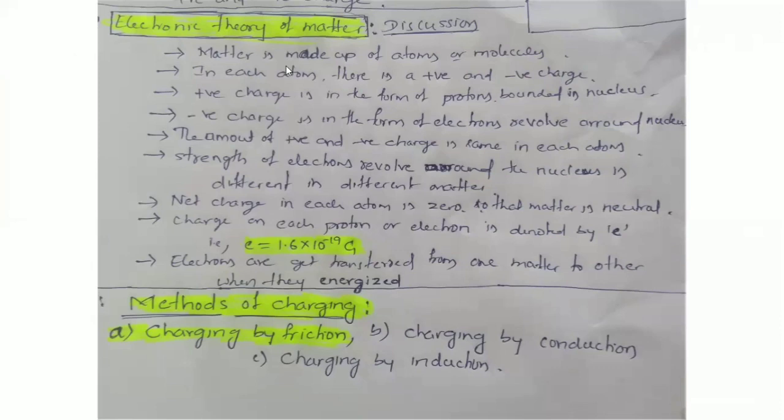Before understanding the definition and concept of electric charge, we have to know the atomic theory of matter or electron theory of matter. Matter is made up of atoms or molecules. In each atom there is positive and negative charge. Positive charge is in the form of protons bound in the nucleus, and negative charge is in the form of electrons revolving around the nucleus. The amount of positive and negative charge is the same in each atom of matter.